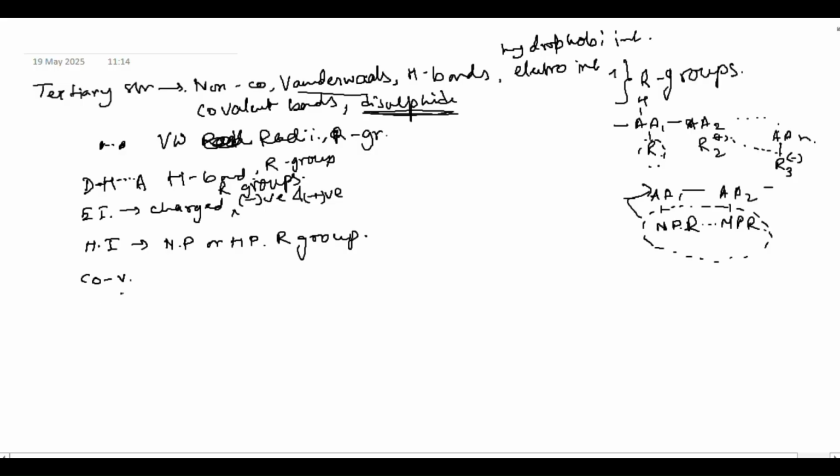This disulfide bond formation takes place within cysteine R group, because cysteine R group looks something like this. This is C alpha, CH2SH. This is called the thiol group. And when two cysteines are in close proximity with each other, their thiol groups come close together and they will form a bond like this.